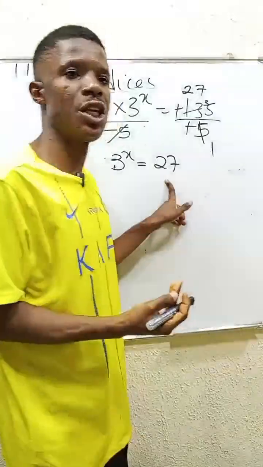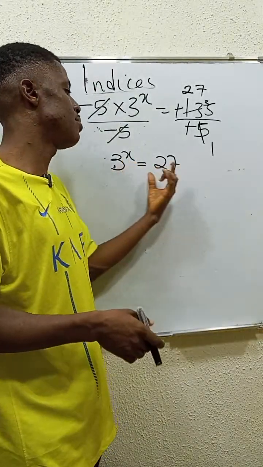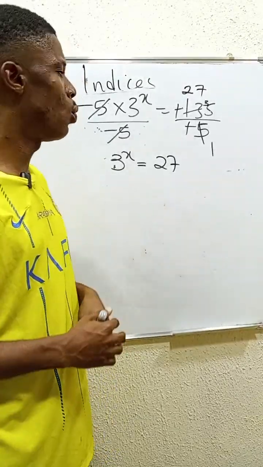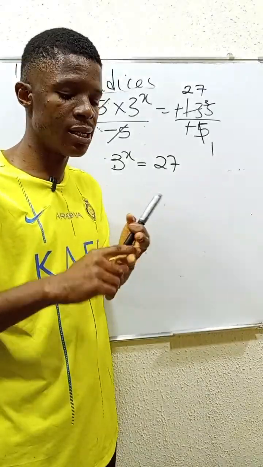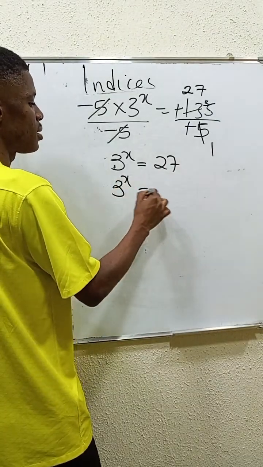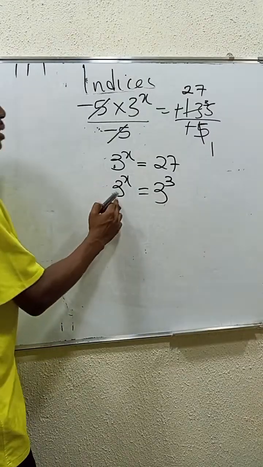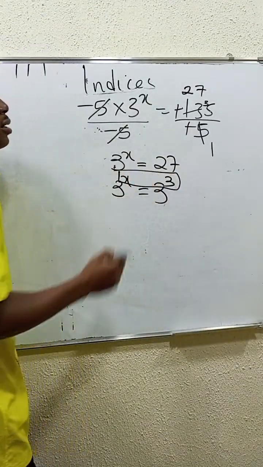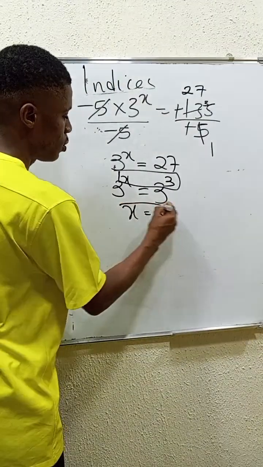So you can now check, can I make the bases the same? The base here is 3 and the base here is 27. To make it the same is very, very easy. 27 can be seen as 3 times 3 is 9, and times 3 is 27. You have 3 to the power of x is equal to 3 to the power of 3. The bases are now equal, 3 and 3. This shows that x can only be 3. So x, which is what you are told to find, is equal to 3.